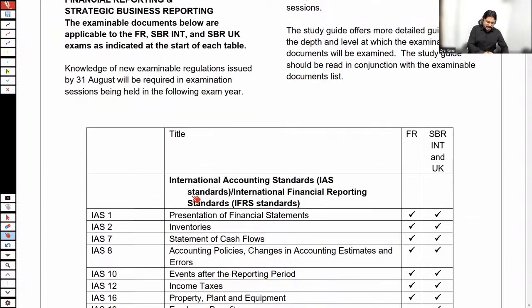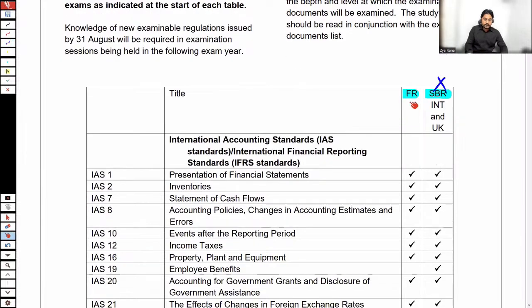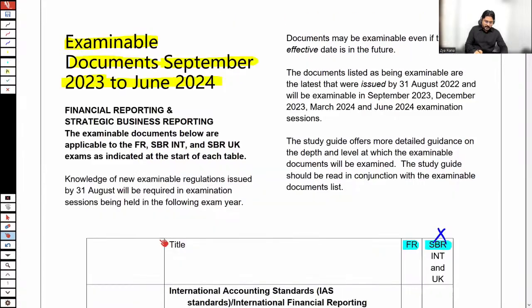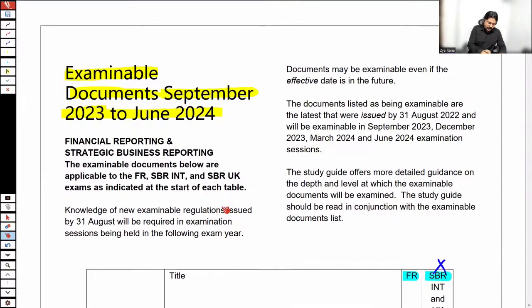In this file, you can see there are two columns, one for FR and the other for SBR. We shall not be looking at that column because it only pertains to SBR, for the students who are taking the SBR paper. Our relevant column is the first one, and here we have detailed information on what the main syllabus areas are, what the examinable documents are, meaning what the things are which you are going to study at FR.